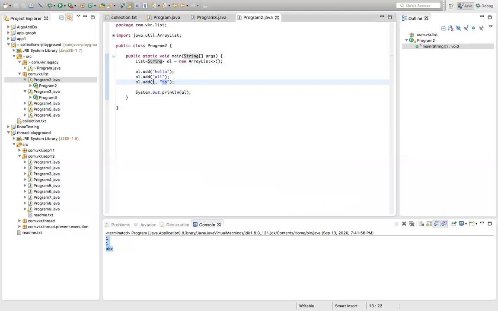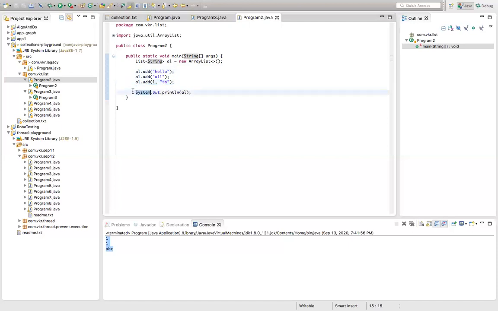Now, I want to add the element at the index of 1. Index will start from 0. 0 index is hello. At the first index I want to add a 2. So after hello, we are adding the 2 by calling the add method of 2 arguments.